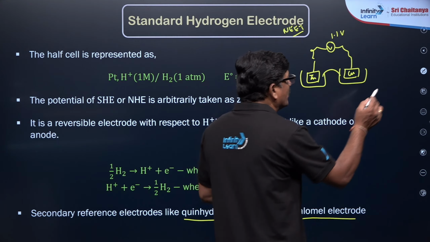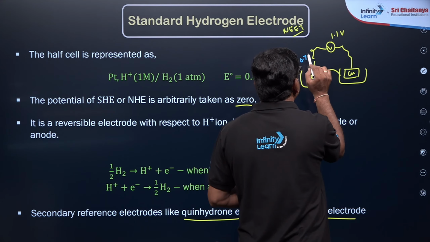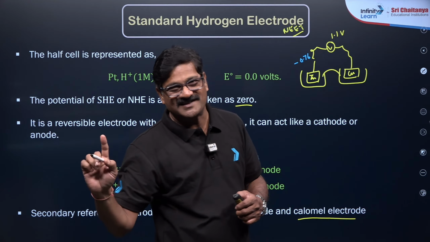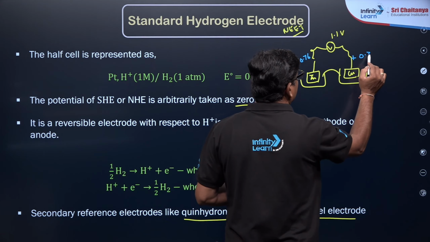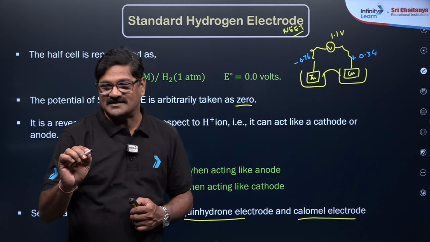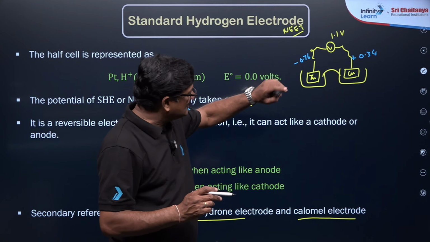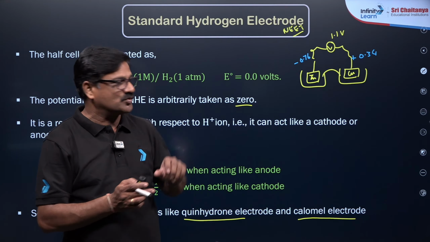The value for zinc is -0.76, no need to memorize it. And it is going to show +0.34 for copper. You can find the difference between the two.